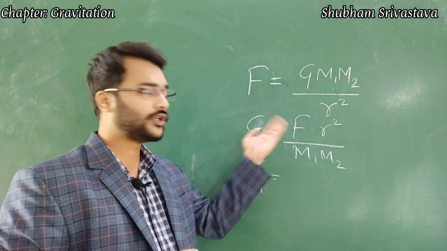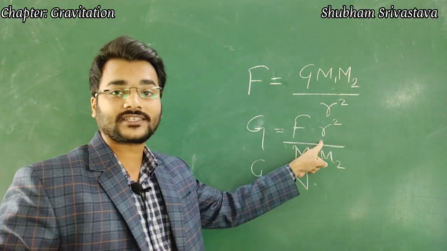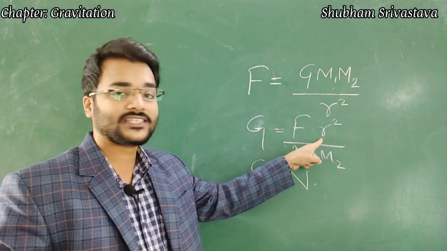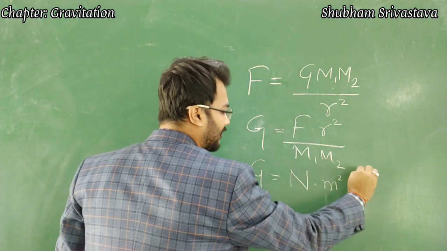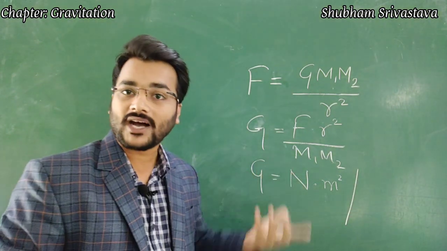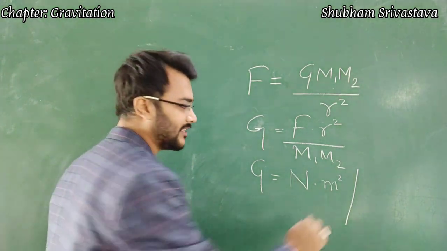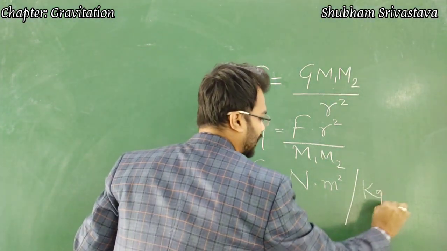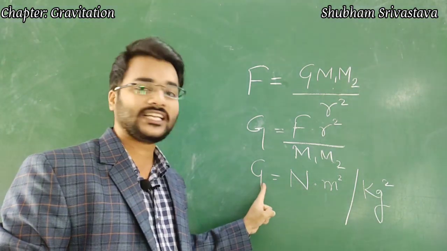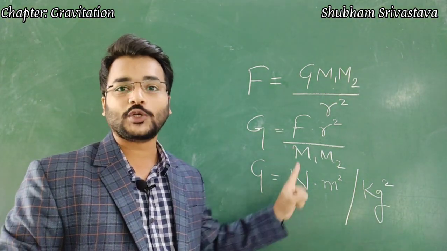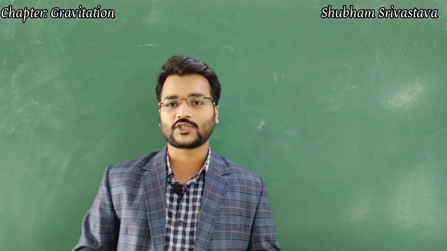Now let's substitute the individual units of all the elements present here. What is the unit of force? That is Newton. What is the unit of distance? It's meter, but the distance is squared, so the unit will be meter square. Whole divided by, what is the unit of mass? It's kg, but here it is mass into mass, so this will be kg square. And this is how we can easily derive the unit of the universal gravitational constant, and that is Newton meter square per kg square. Okay, so let's move on to the next topic.